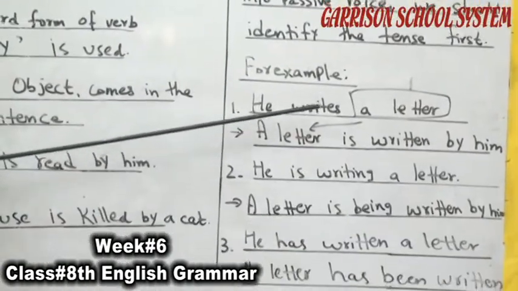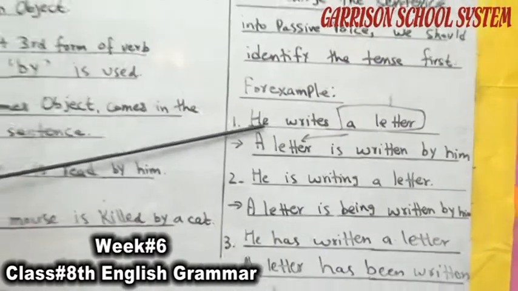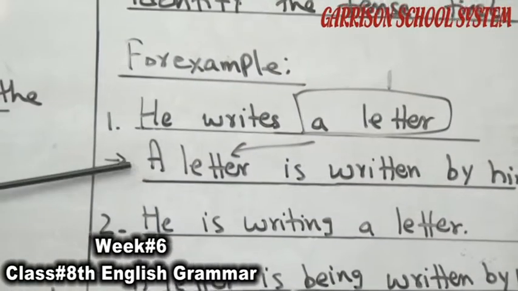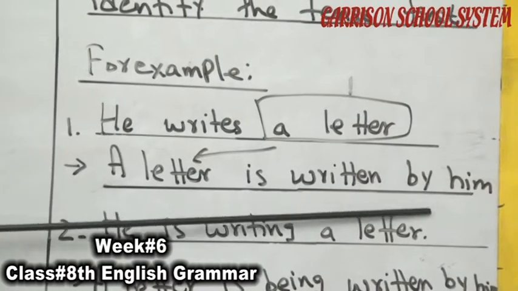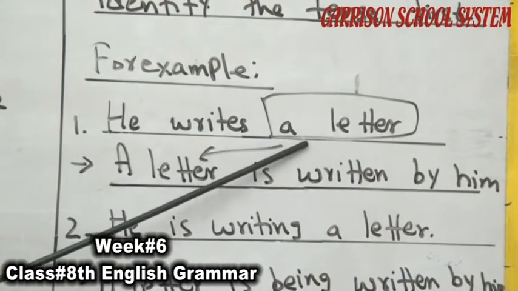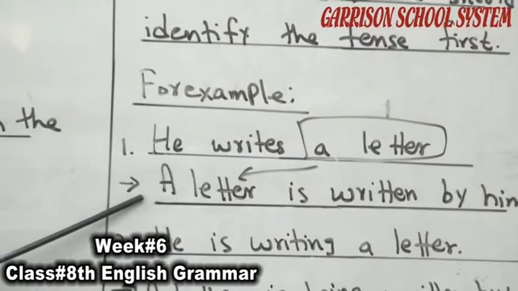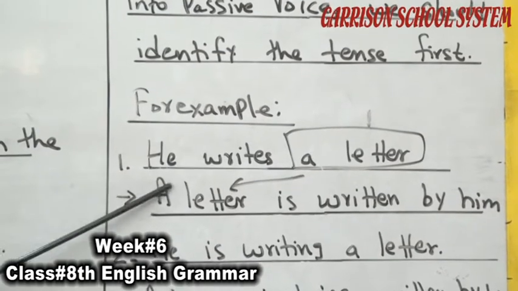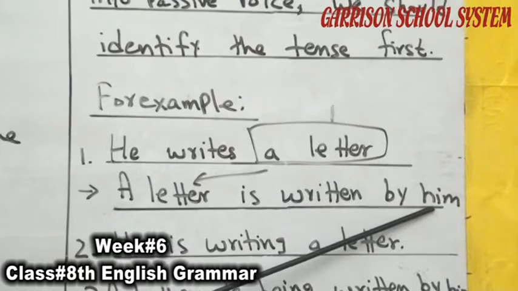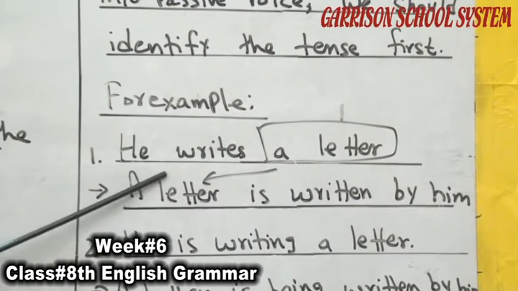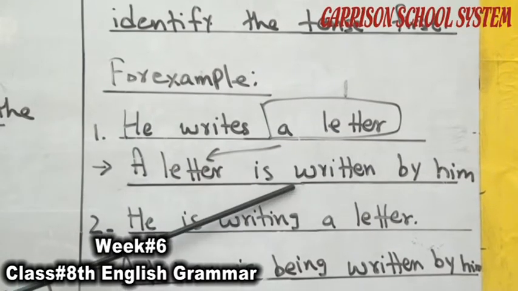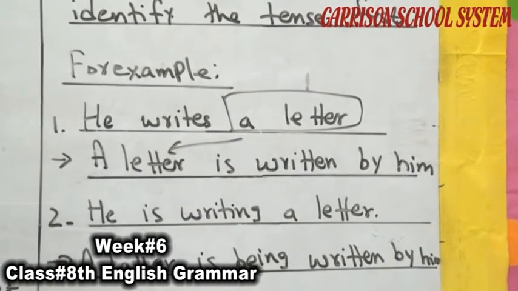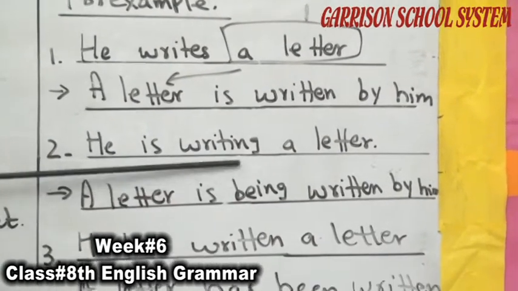For example, he writes a letter. It is active voice, present tense. He writes a letter. A letter is written by him. The object of active voice becomes the subject of passive voice. He, which is the subject of active voice, becomes the object of passive voice. Writes, the main verb, becomes the third form of the verb and is still the main verb of the passive voice. Second sentence: he is writing a letter.